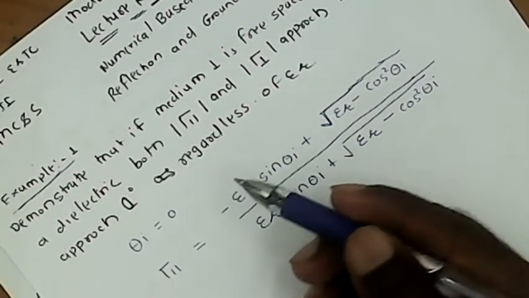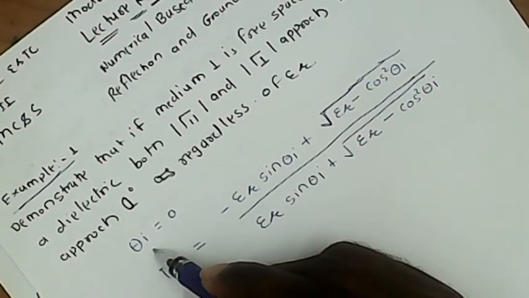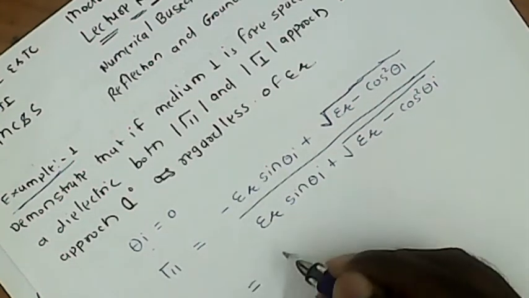Here we are given the value of theta I, so we put the value into these equations.